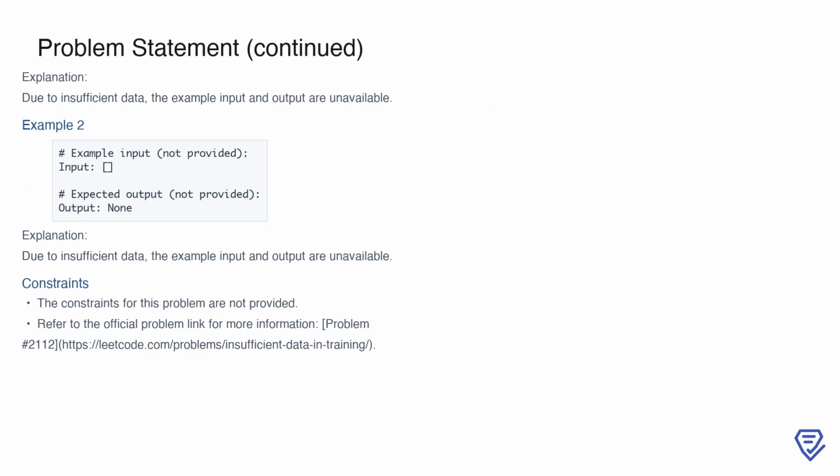Since detailed examples are not available due to the insufficient data issue, we see another placeholder example where the input is again represented as an empty list, and the output is noted as none. This reinforces the fact that without complete data, we are unable to analyze specific cases or derive patterns. Similarly, no constraints are provided for this problem, which would normally help define the boundaries or limitations of the input.